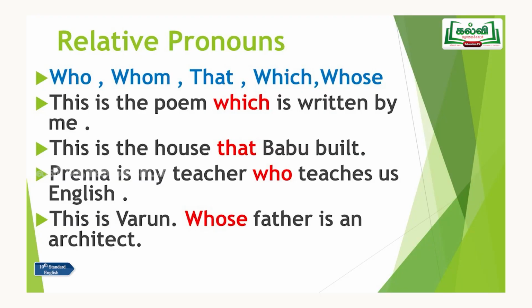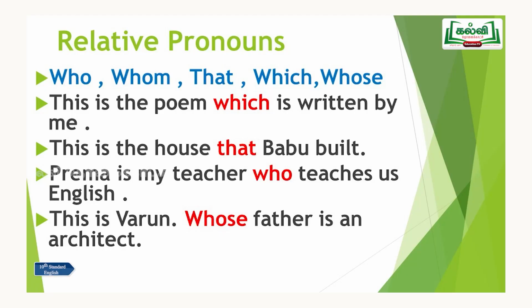See the example: this is the poem which is written by me. This which describes the poem, not me. Mostly the relative pronoun will follow the noun which it is going to describe. It describes the poem, so next the relative pronoun follows.